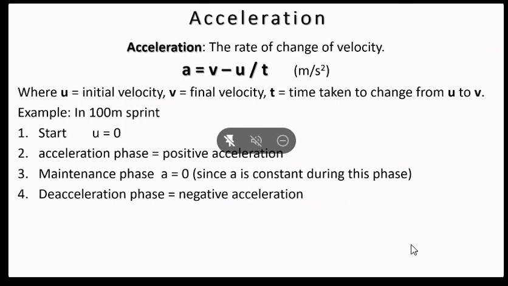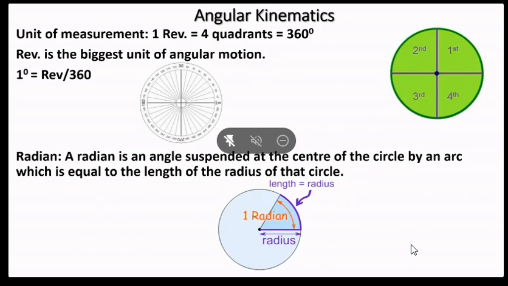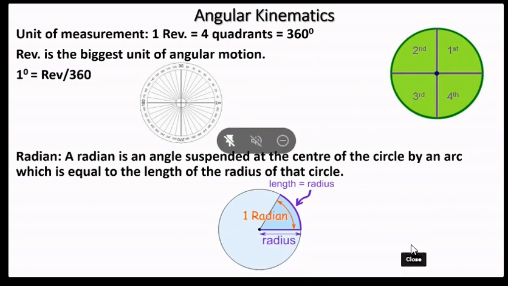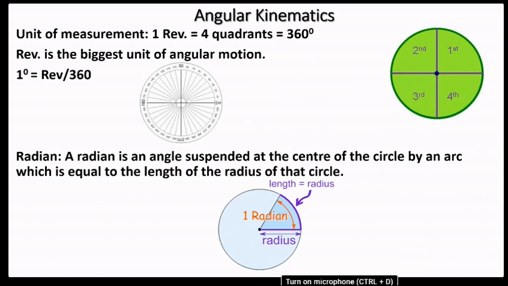Okay, let's go to angular kinematics. The first one was linear kinematics, where we studied about the distance, displacement, and all that. So just get through that. What is distance, displacement, speed, velocity? This I'll make you understand tomorrow, because this has got something different.